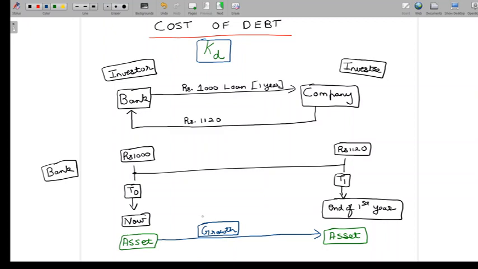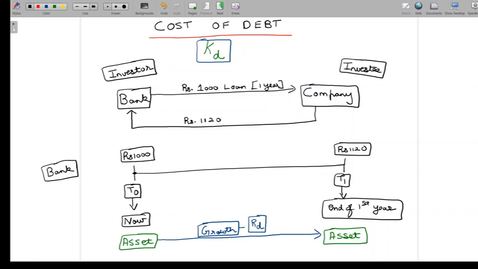But in this case, there is definitely something for the investor which has invested its money, and that something is only the growth that has happened in the asset value, and the growth that has happened is what we call the return on investment. And further, since this is a debt investment, we call this return on debt. Now, let's understand what this growth is. What is this growth in asset value?